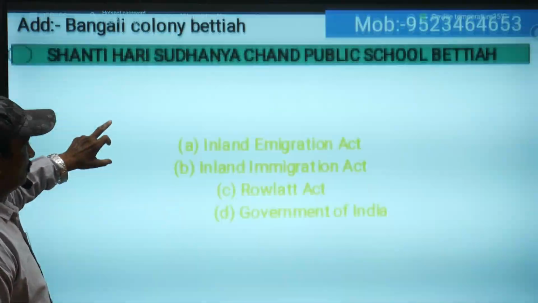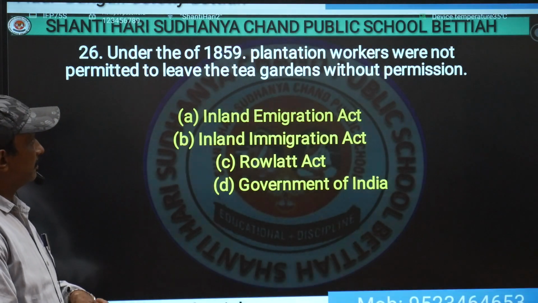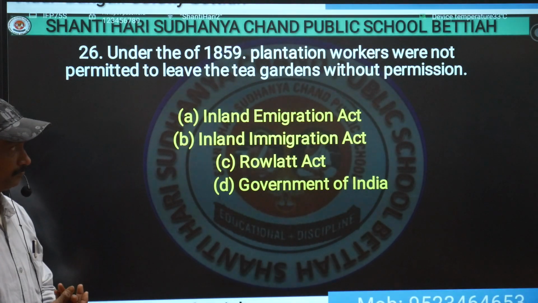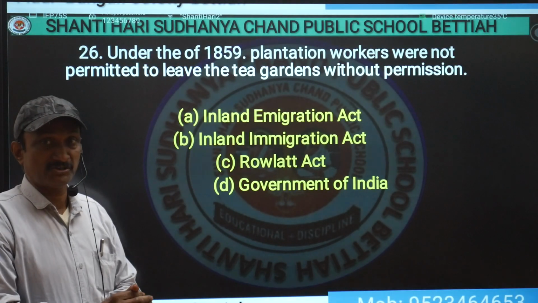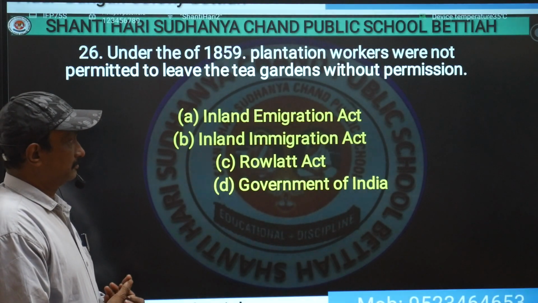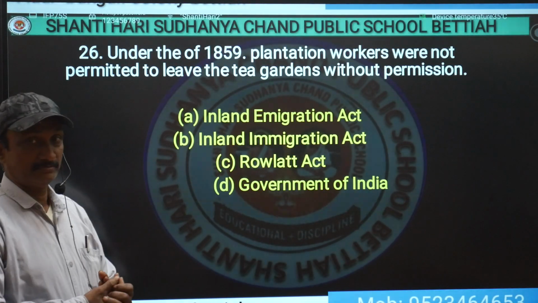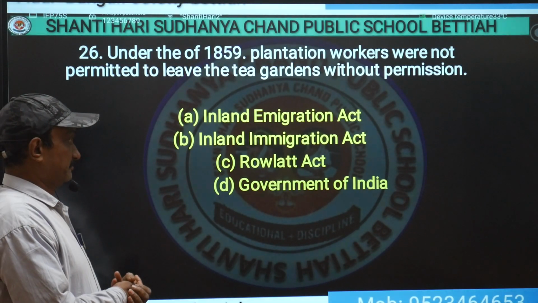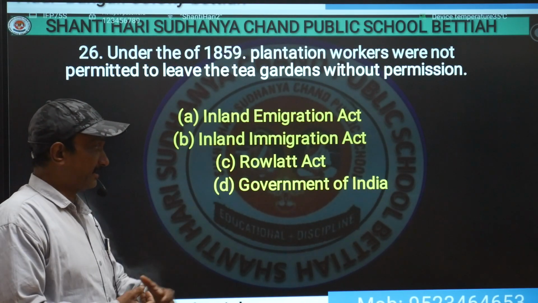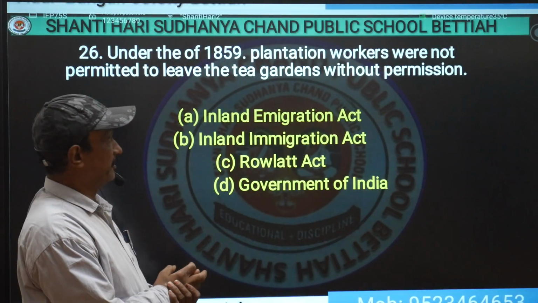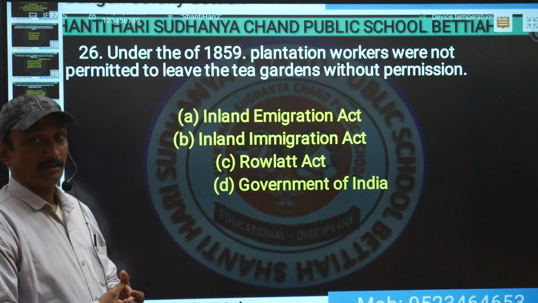Now the next objective will be, in 1859, plantation workers were not permitted to leave the tea garden without permission. Under which act? There are two similar in nature: the Inland Immigration Act, the Rowlatt Act and the Government of India Act. So the correct option will be, see the spelling, E and I, so the correct answer will be the Inland Immigration Act.